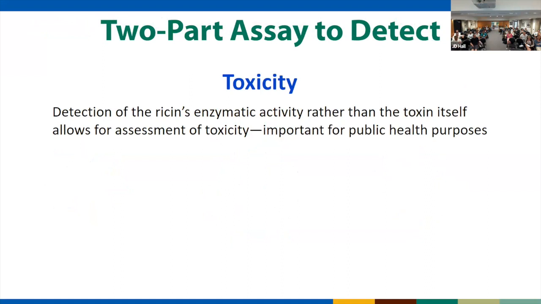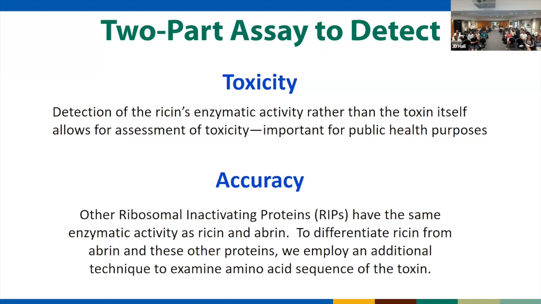But I've just talked to you about how abrin and ricin are similar, right? They have the same enzymatic activity. So in order to differentiate them, we have a second part of this. And that second part gives us our accuracy. So there are other ribosome inactivating proteins that have the same enzymatic activity as abrin and ricin. So in order to differentiate ricin from abrin and from those other proteins, we have a second technique where we go in and we take a look at the amino acid sequence of the toxin. And that tells us if it's abrin, if it's ricin, or if it's something else.